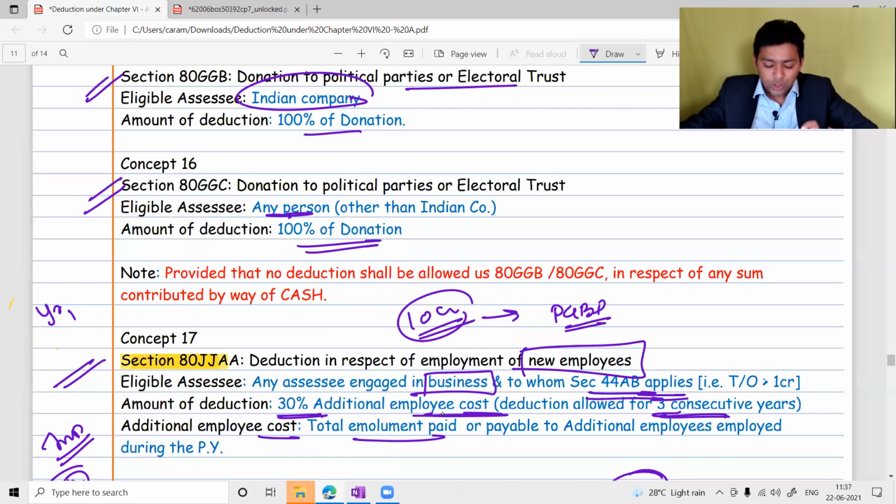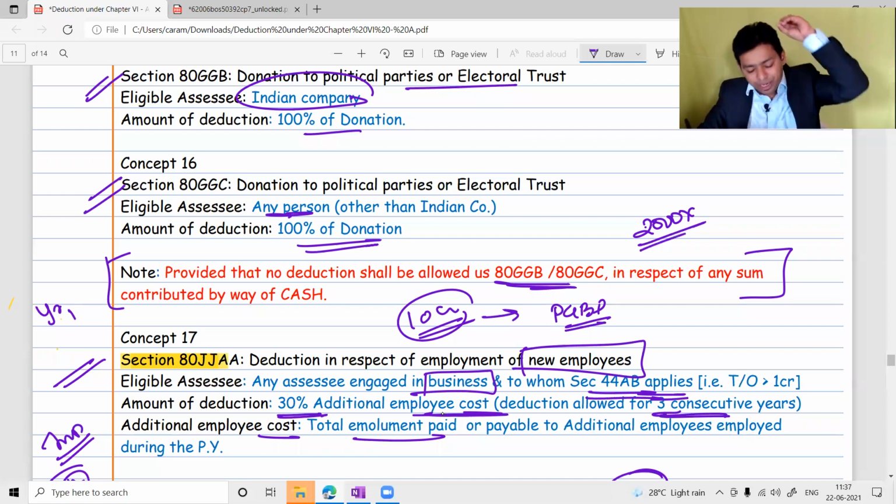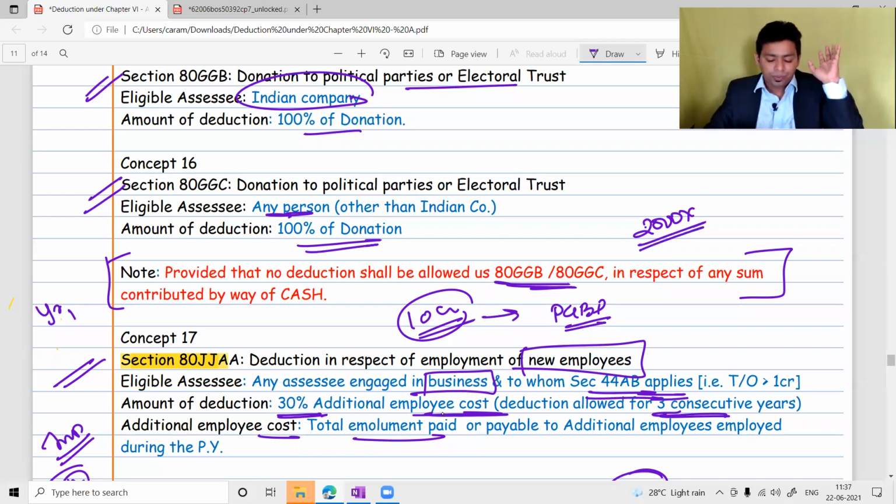The most important note you should remember here is that in 80GGB and 80GGC, cash is not allowed as a deduction, even to the extent of 2,000. No cash is allowed. Every donation that you are giving to a political party or electoral trust has to be by any mode other than cash.